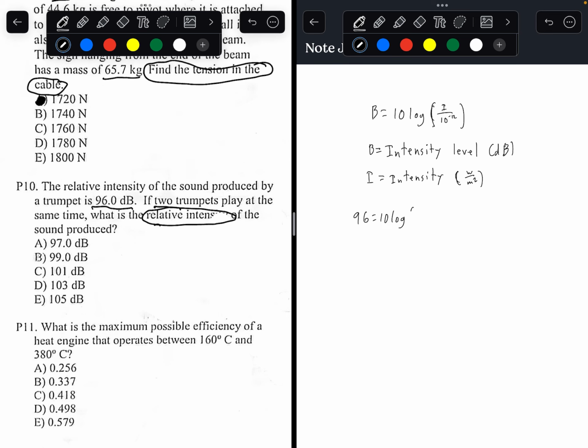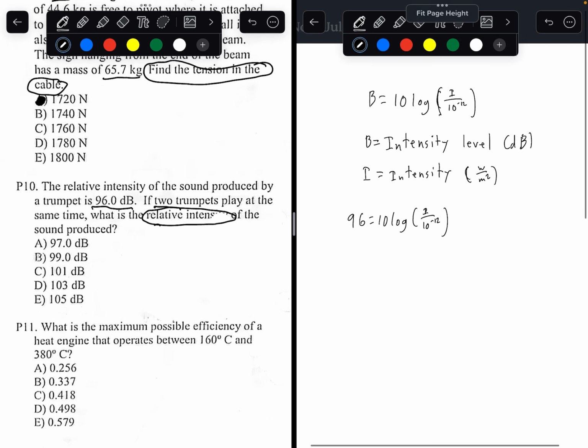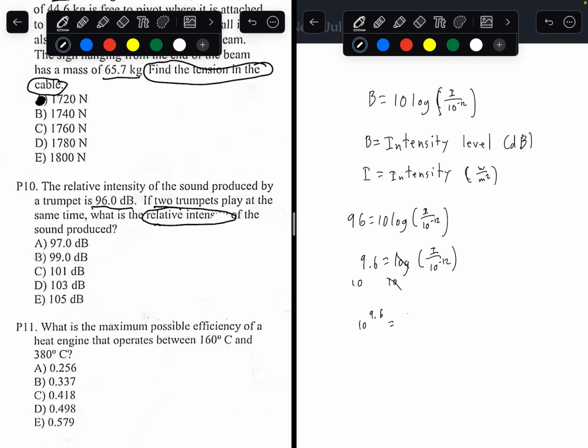And solving for I, I'll walk you through the logarithmic part of this. Divide 10 on both sides, you get 9.6 equals log I over 10 to the negative 12. Taking 10 to the power of both sides, 10 and log would cancel out, so you get 10 to the power of 9.6 equals I over 10 to the power of negative 12.